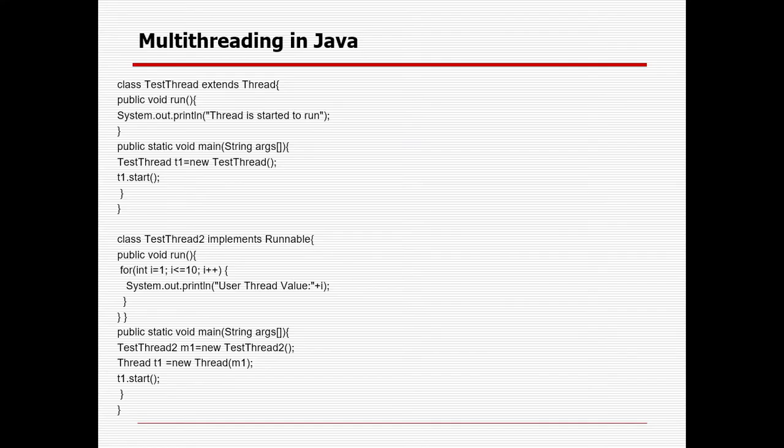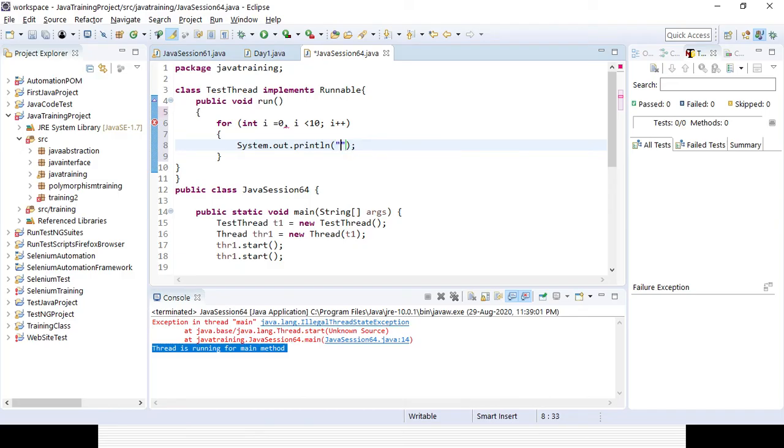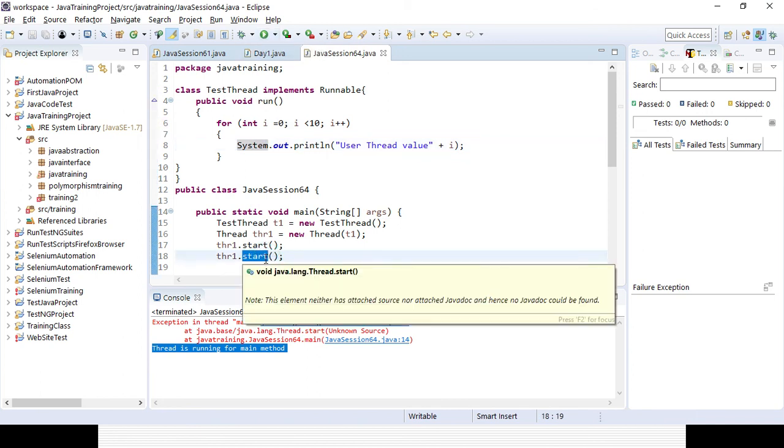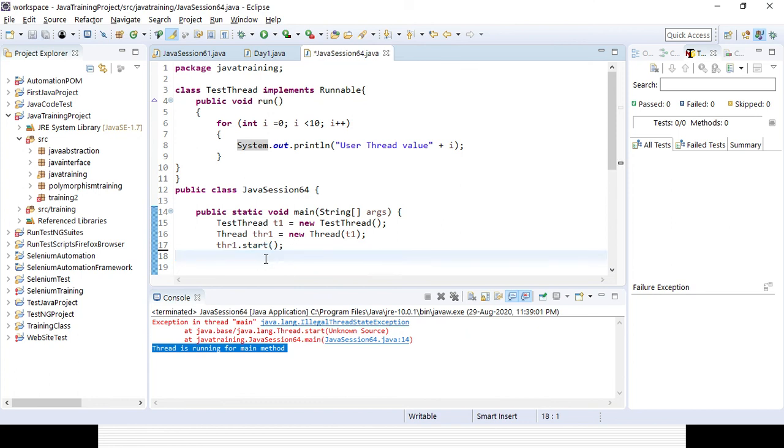So that particular thing, whatever I have written here: user thread value is, concatenated by i, semicolon. Now if you run the program, you need to remove the second start, otherwise it will fail again. So I am removing that part.